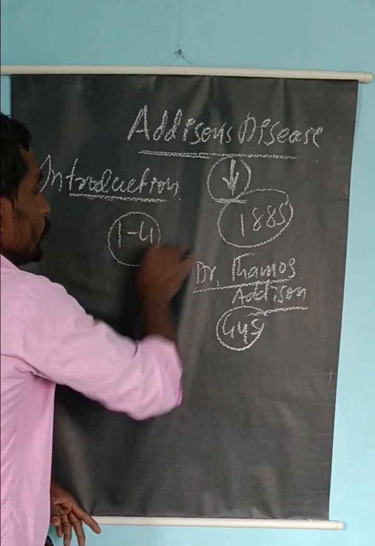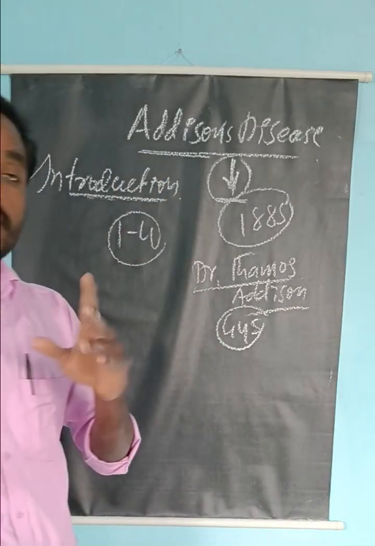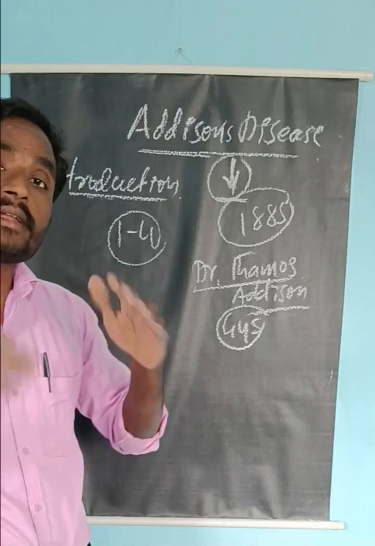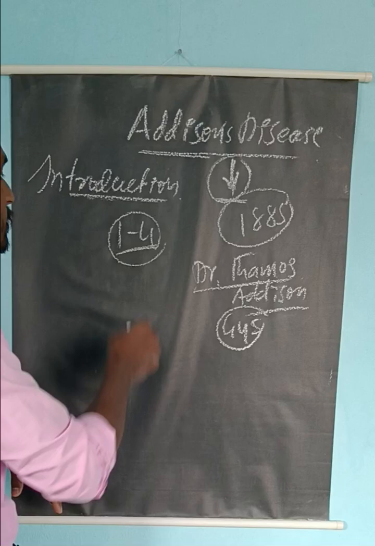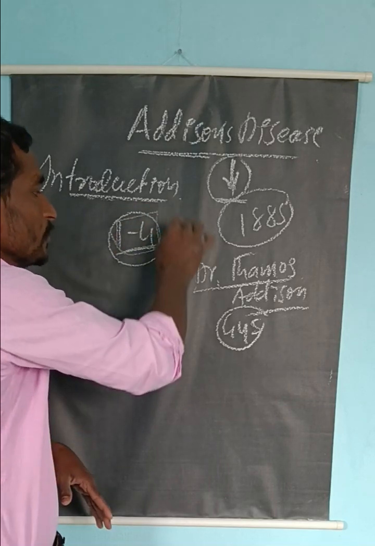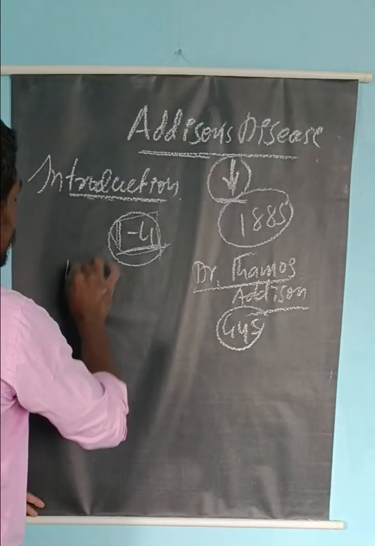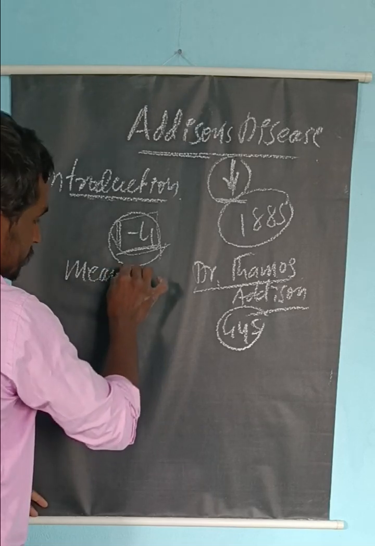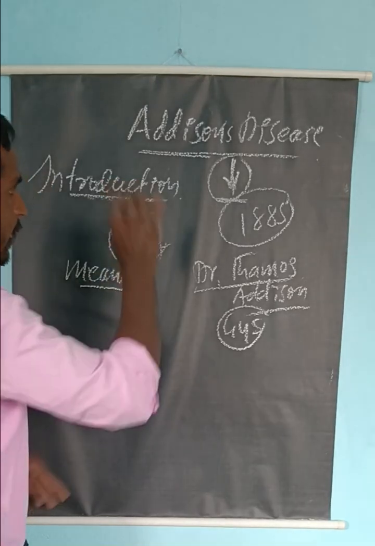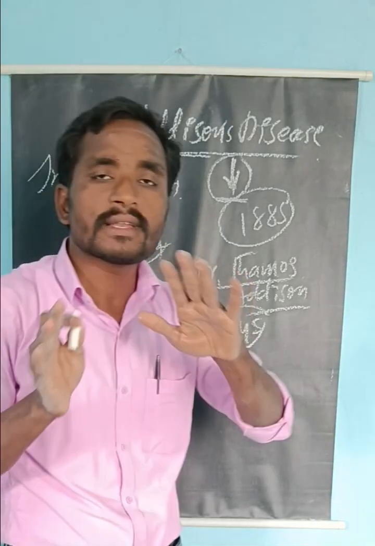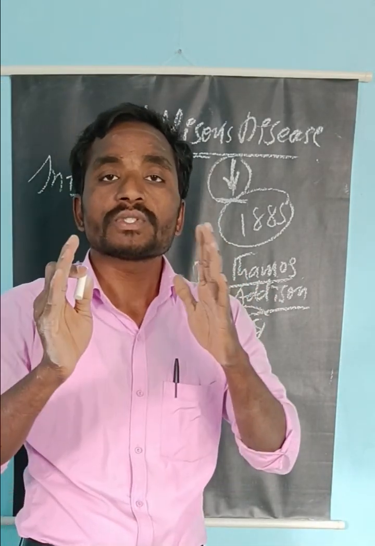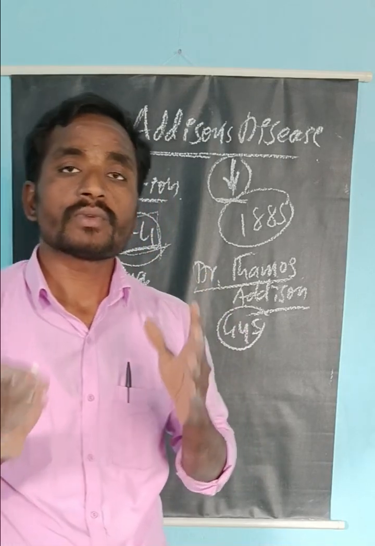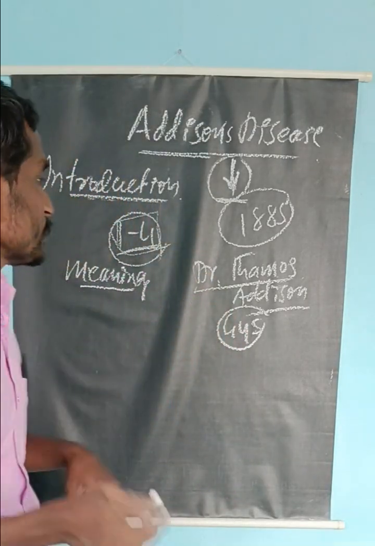Worldwide, 1 to 4 people per million per year suffer from Addison's disease. The incidence is very low compared to other diseases. It is a very rare endocrine autoimmune disease. Now, the meaning of Addison's disease: it means there is less, decreased, or insufficient production of steroids, especially cortisol and aldosterone.